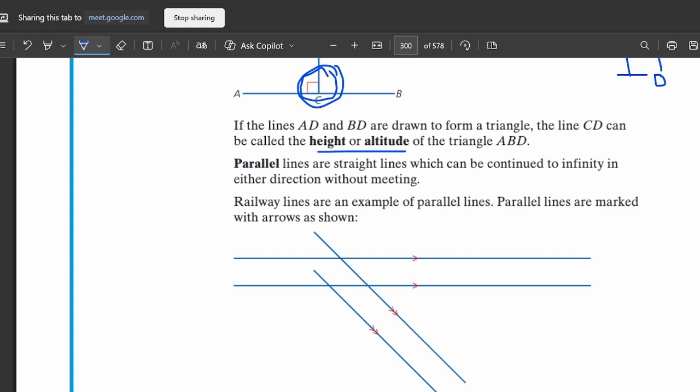Can you give me any example of parallel lines from daily life? Should I help you? You can imagine the two ends of a road.